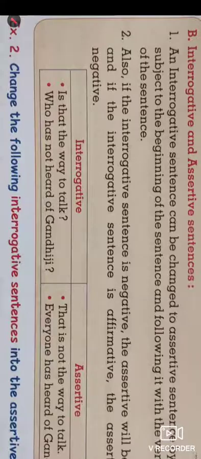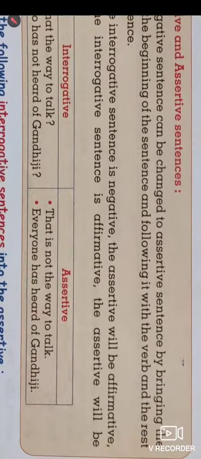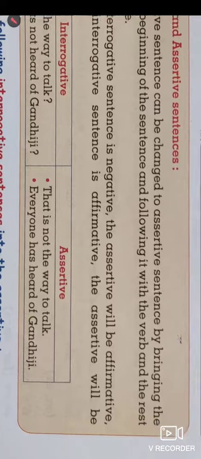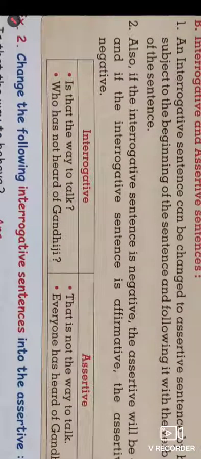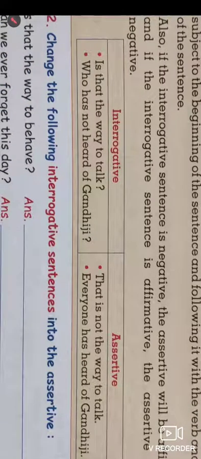And if the interrogative sentence is affirmative, the assertive sentence becomes negative. Look at this example.